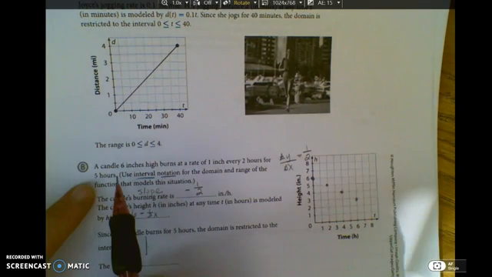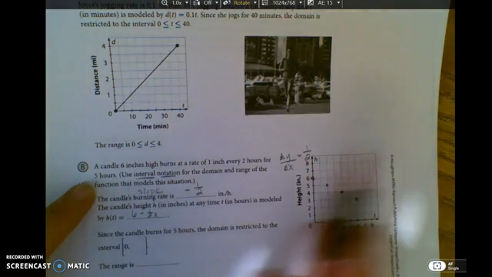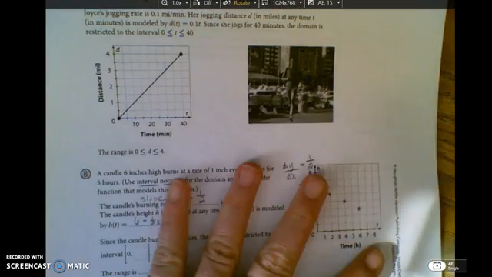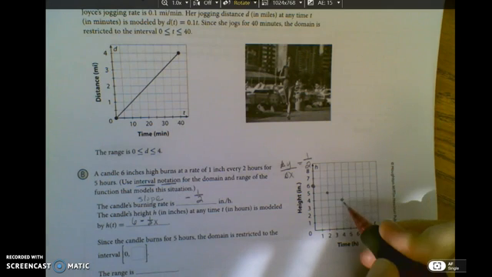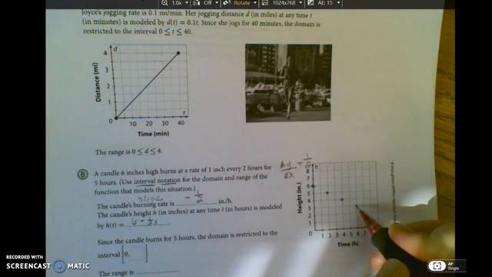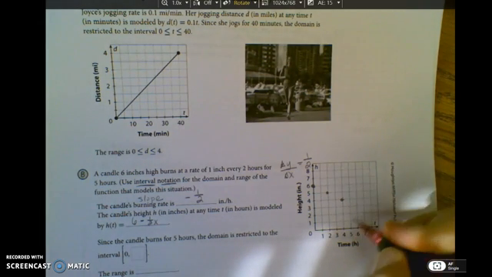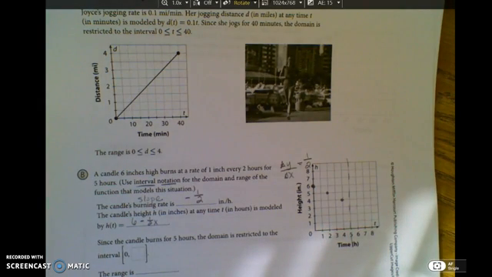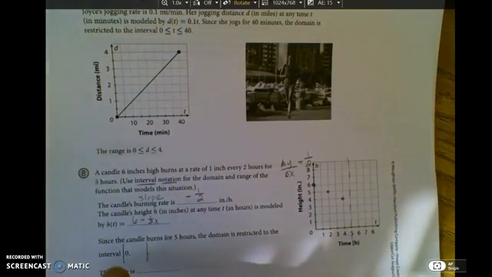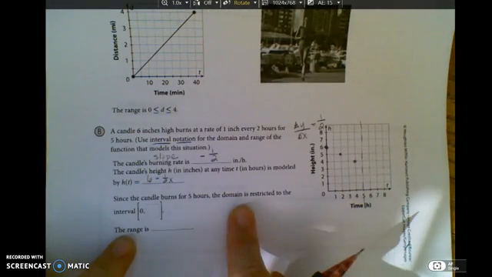Notice they said that I'm only allowed to do this for 5 hours. So actually, I want to take that point away because I stop right here at 5. If I go down 1 and right 2, that's too far. So I'm supposed to stop right there. That's important. Since the candle burns for 5 hours, the domain, these are the x values, are restricted.